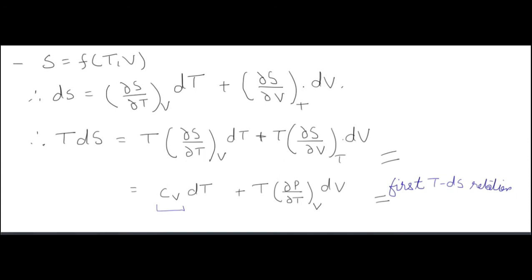So TdS at constant V is equal to C_V dT at constant V, implies C_V is equal to T dS by dT at constant volume. So you have got the C_V value. Okay, now the rest is just got from the previous steps. So here we have the first TdS relation. Now similarly S is a function of temperature and pressure, so you will get the second TdS relation.